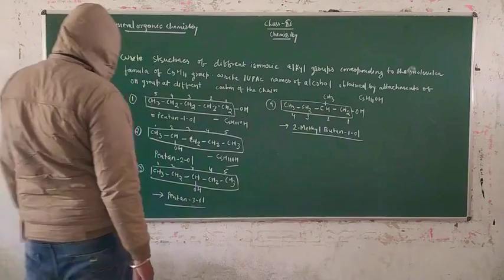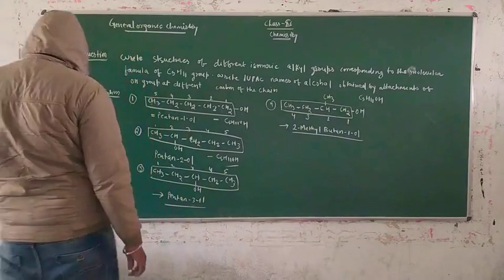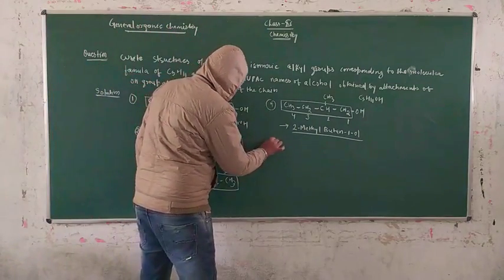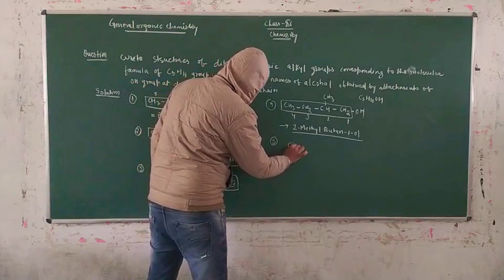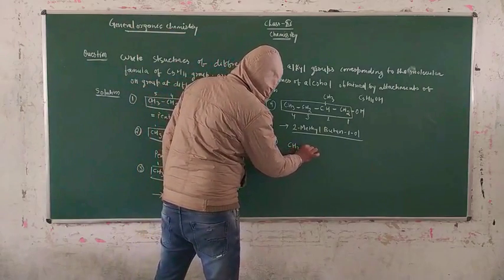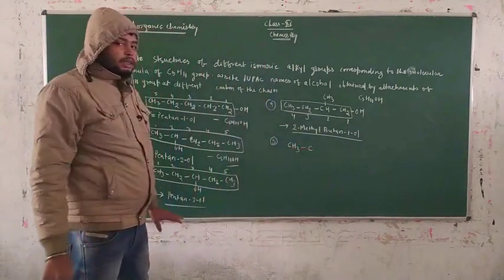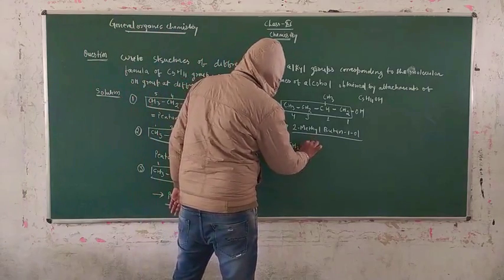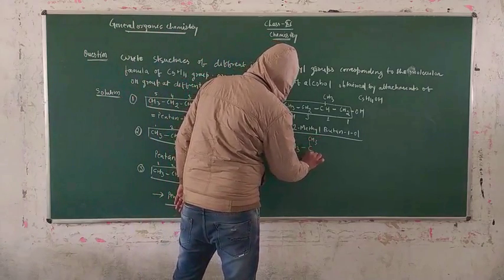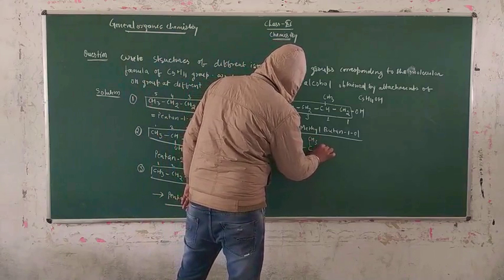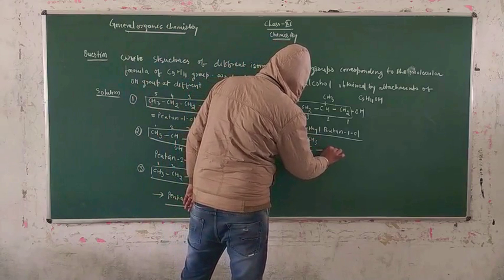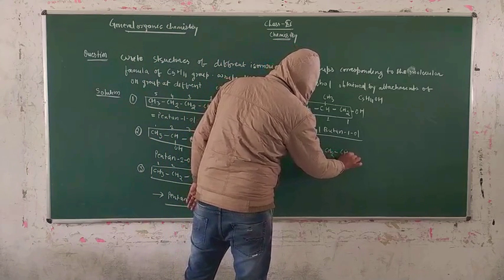You have to represent the formation, this is another concept here. The fifth one is CH3C, only C, guys. This completely has CH3 and this completely has OH, and then CH2 and CH3.